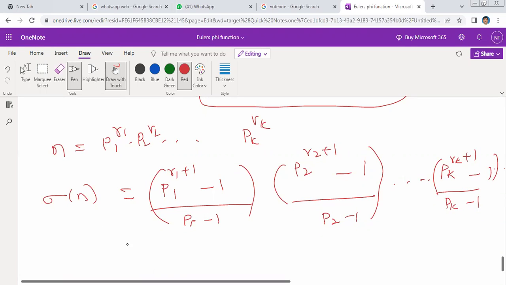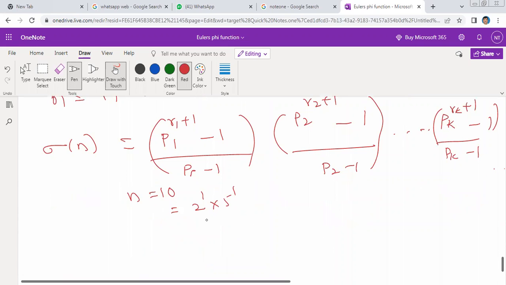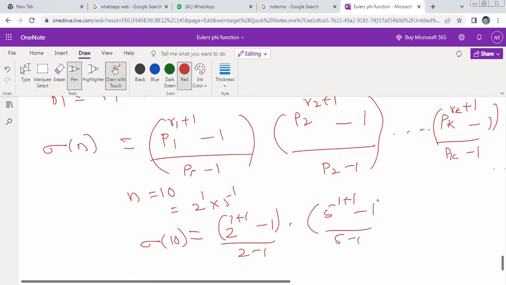ఇదే ప్రాబ్లం చూసినట్టయితే ఇంతకుముందు n is equal to 10 తీసుకున్నాం అనుకోండి. n is equal to 10 written as 2 power 1 into 5 power 1, prime numbers. Here r1 is equal to 1, r2 is also equal to 1. According to this formula, ఏం రాయొచ్చండి, sigma of 10 is equal to sum of the positive divisors of 10 is equal to p1 అంటే 2 అవుతుంది, 2 power 1 plus 1 minus 1 by 2 minus 1 into p2 అంటే 5 power 1 plus 1 minus 1 by 5 minus 1.